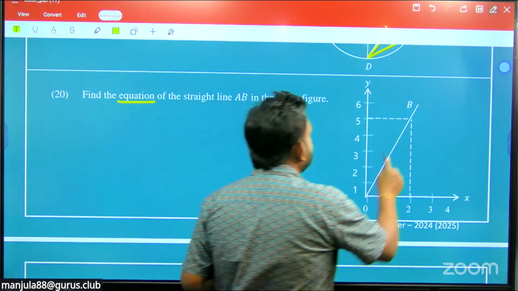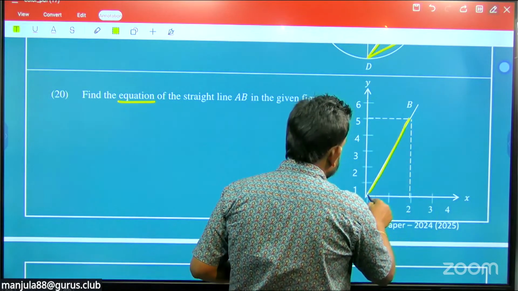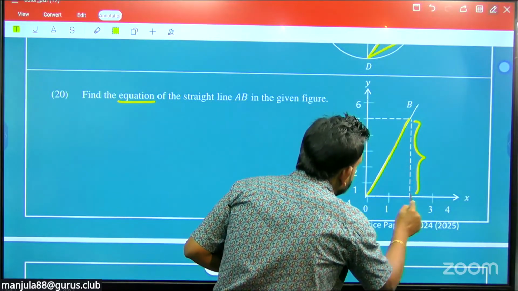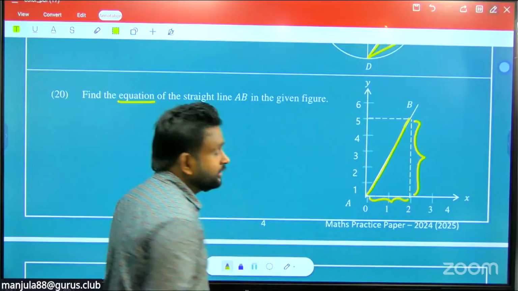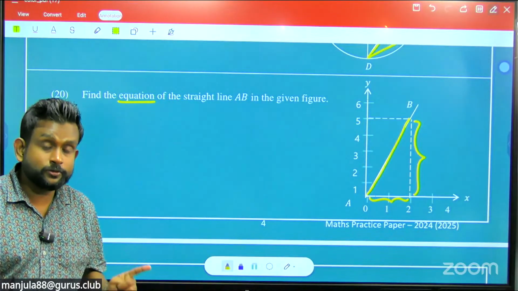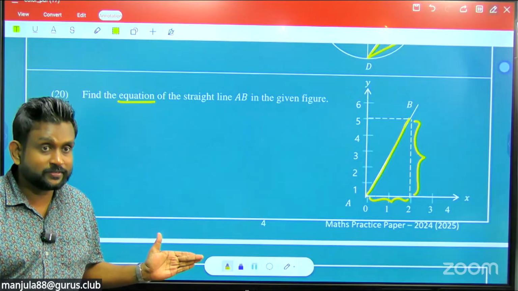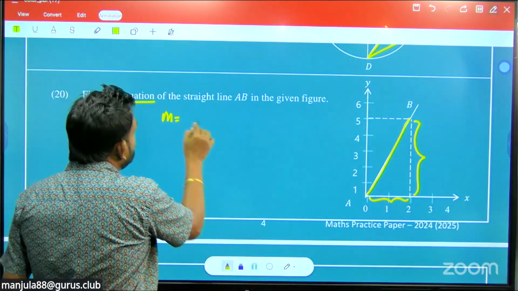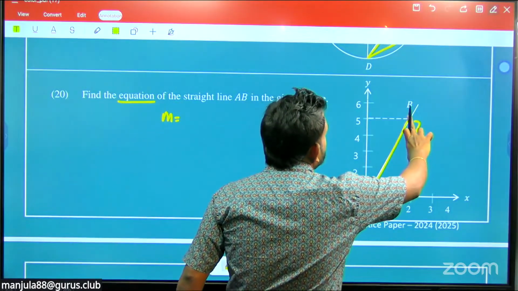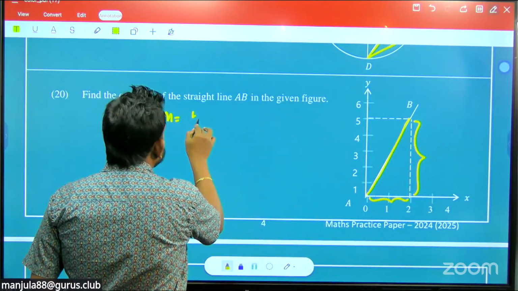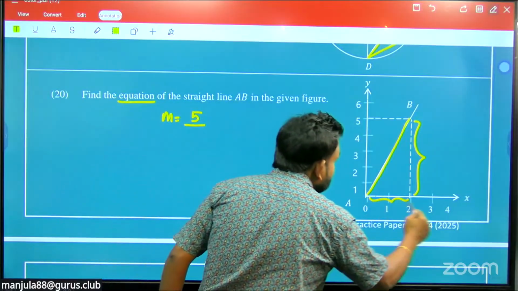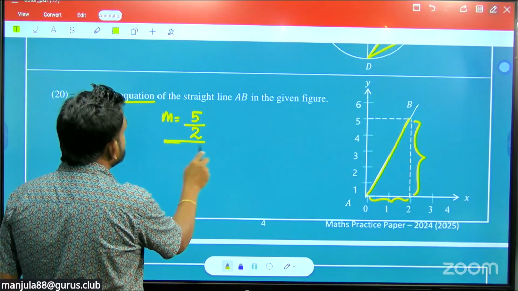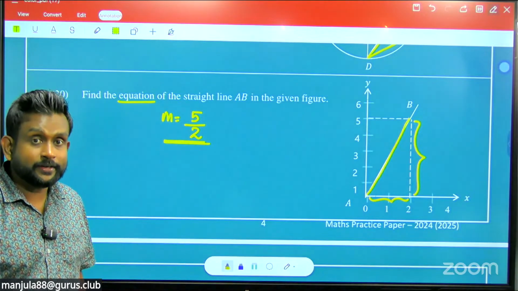When the graph is drawn, you can take the vertical height divided by the horizontal length. Without coordinates also you can find it, though actually the coordinates are there now. So how to take the gradient in this manner? The vertical height is 5, divided by the horizontal length, which is 2. So 5 upon 2 is the gradient, because tan theta is the gradient.